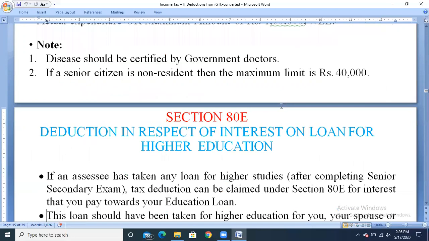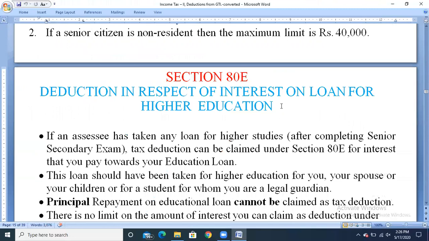Next, section 80E. This deduction can be claimed by the assessee for the payment of interest on a loan taken for higher education. Which means if any assessee has taken a loan for the purpose of higher education, and is paying interest on such loan, then he can claim the exemption under section 80E.